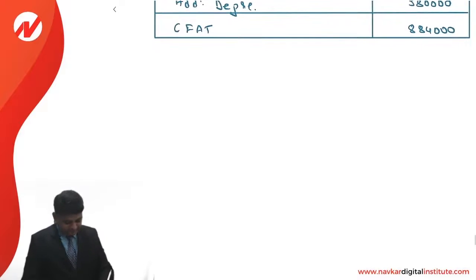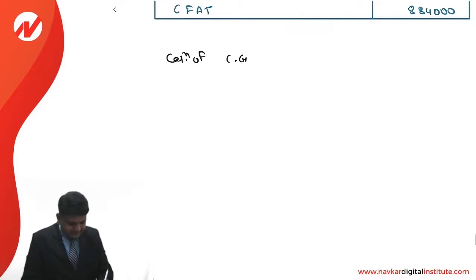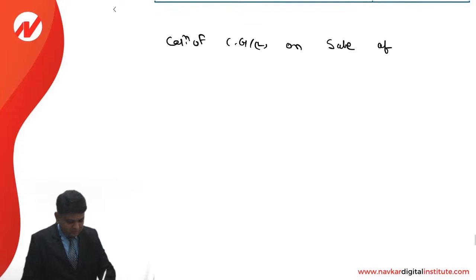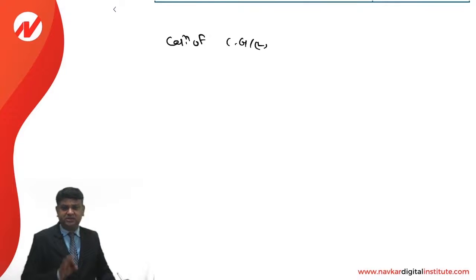Next, calculation of capital gain or loss on capital. We understand that at the end of the 5 years, the AI has resale value 0.